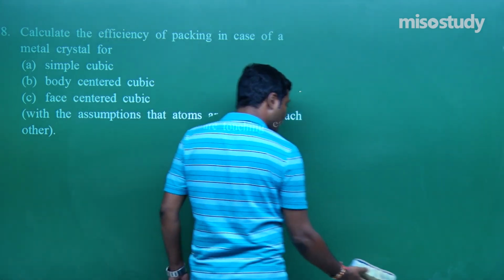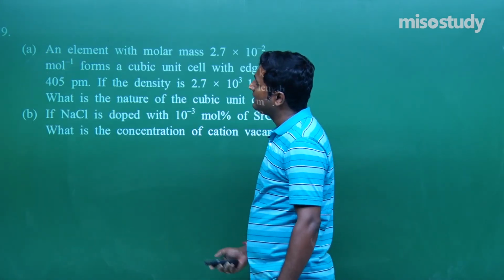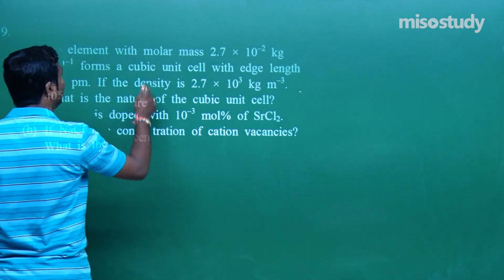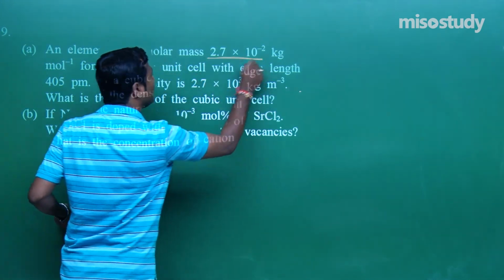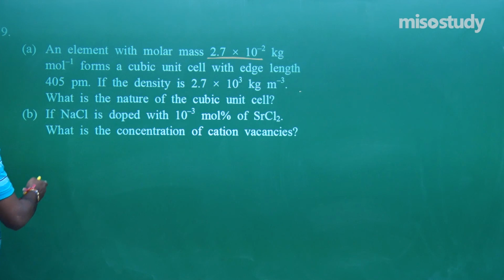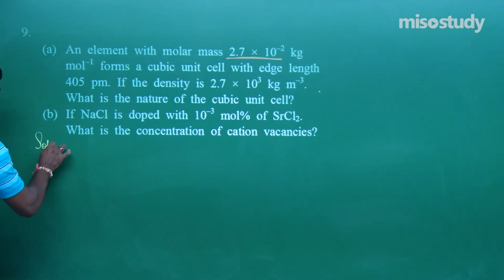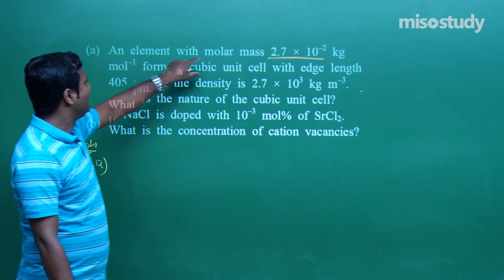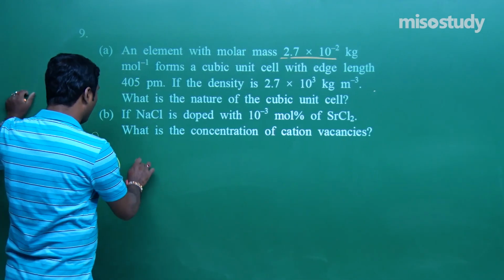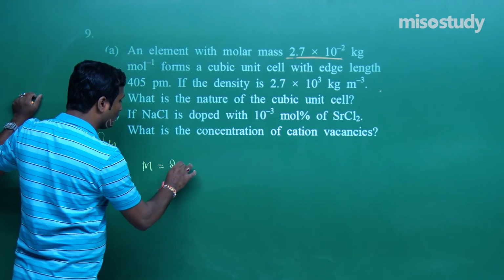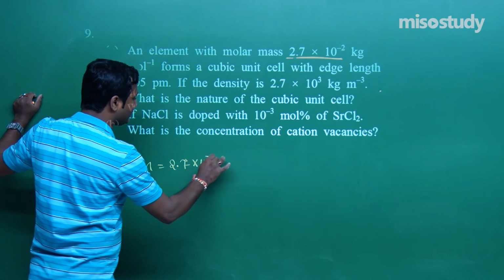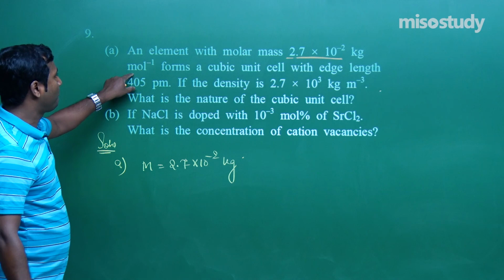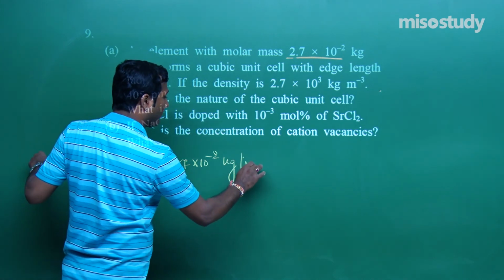Now let's move to question number 9. An element with molar mass, listen carefully, an element with molar mass 2.7 into, this is the first part of the question. Let me solve the first part of the question. An element with molar mass 2.7, M is equal to 2.7 into 10 to the power minus 2 kg per mole, okay.